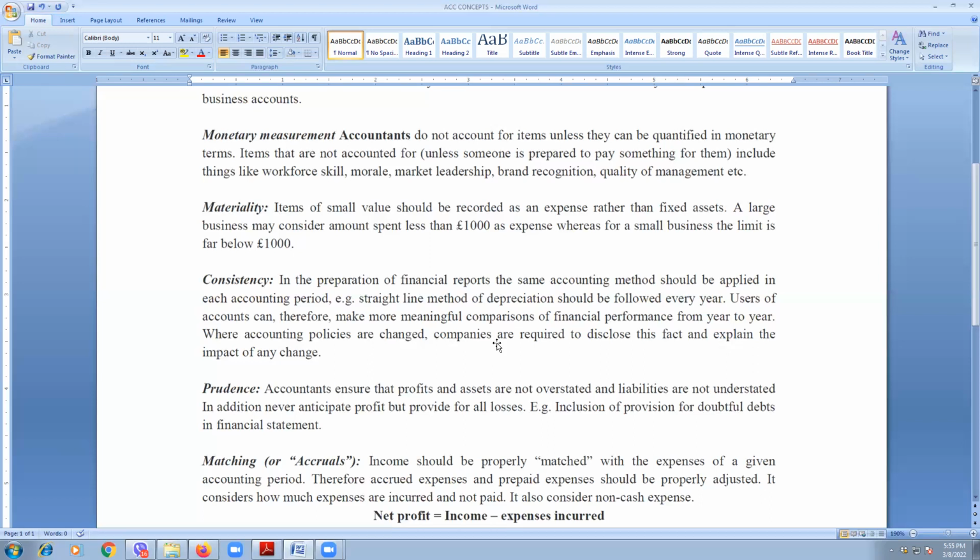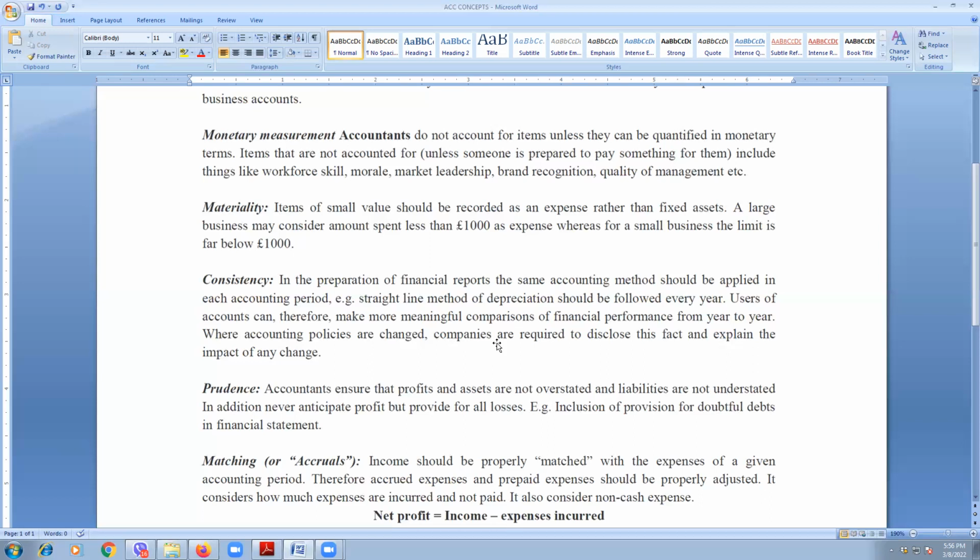Then consistency. That means we must be consistent with our accounting practices. There are different ways to record transactions. Like in case of depreciation, there are different methods like the straight line method and the reducing balance method. So obviously we need to follow one method for a given type of non-current asset.